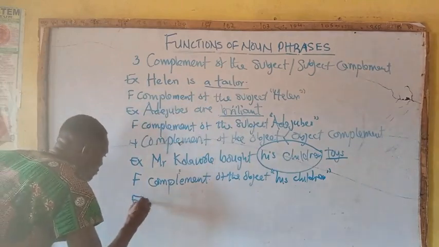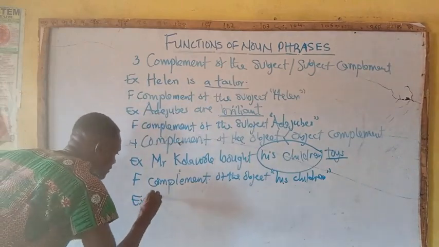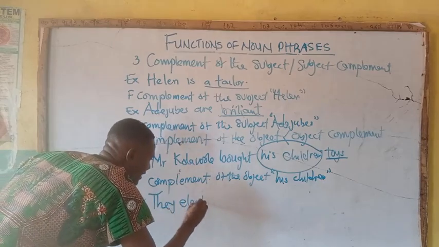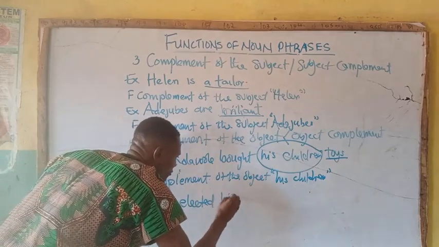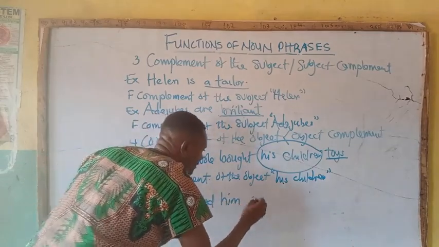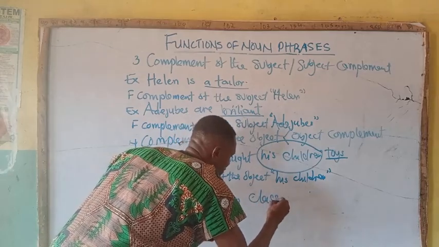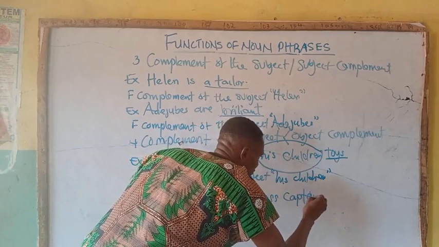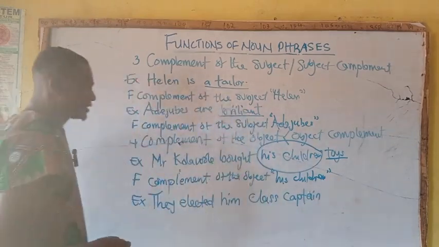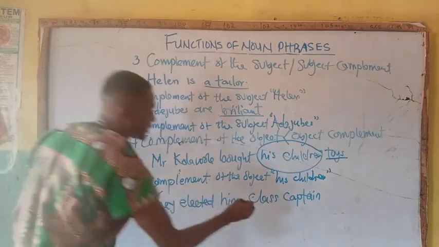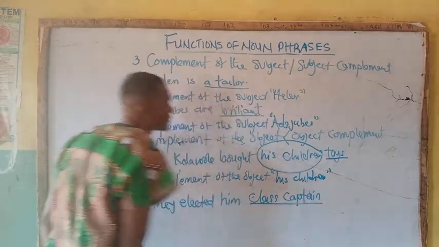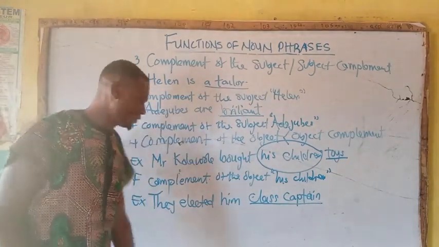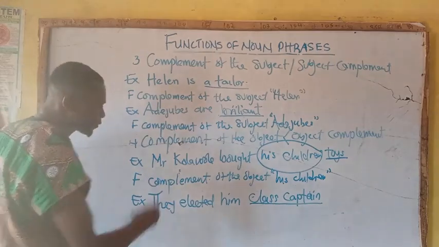Another example here: They elected him class captain. They elected him class captain. The class captain is underlined. The grammatical name is what? A noun phrase. Now, what is the function now?